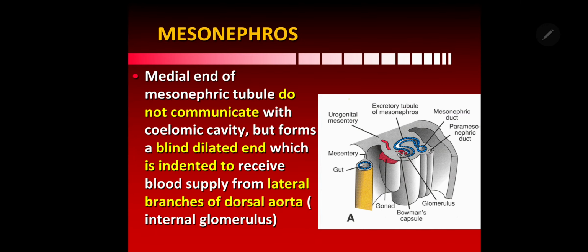When you see here, the medial end of the mesonephric tubule does not communicate with the coelomic cavity, unlike the pronephric tubule. In the pronephric tubule, you have seen they were communicating with the coelomic cavity, but there is no communication with the coelomic cavity here. And it has only one glomerulus, and that blind medial end is indented to receive the blood vessels from the dorsal aorta, forming the internal glomerulus. Here, you can see there.